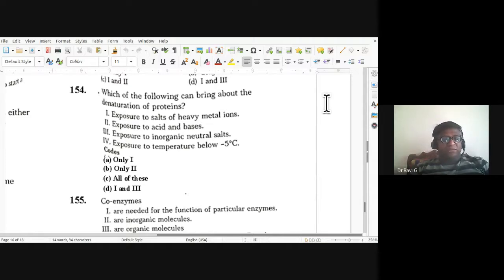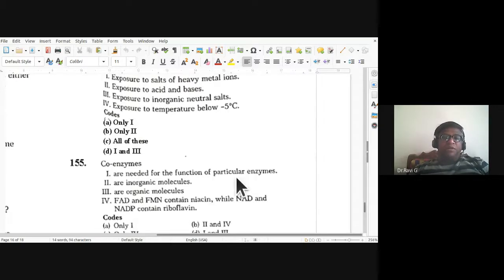155th, coenzymes are needed for function of particular enzymes. Are they inorganic molecules or organic molecules? FAD and FMN contain niacin, while NAD and NADP contain riboflavin. So, which is the right answer?